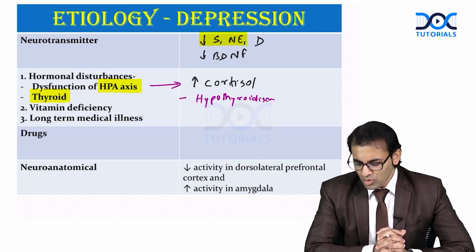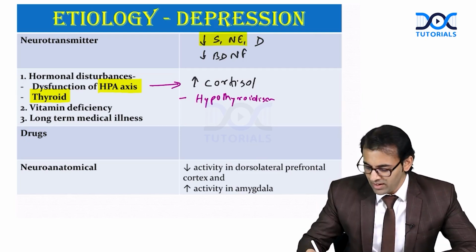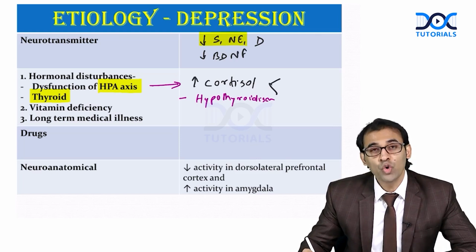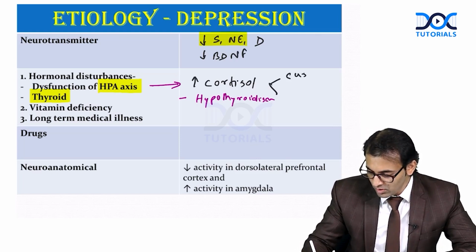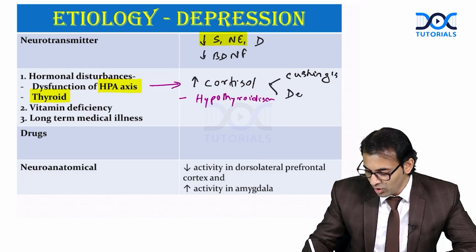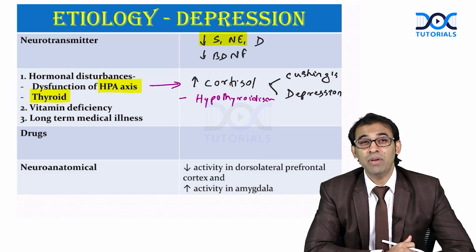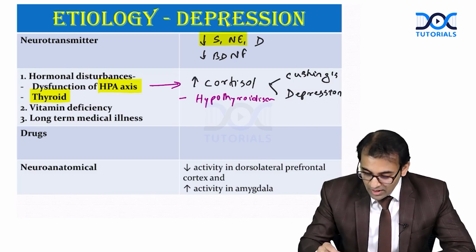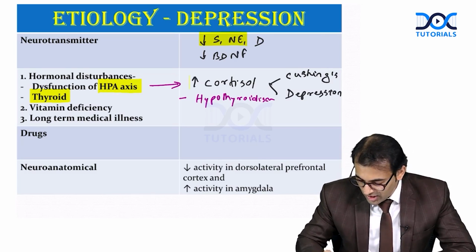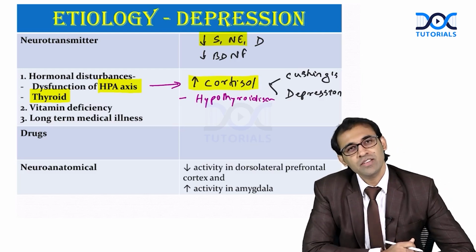So what is happening here? This can be seen even in Cushing syndrome, and depression also. Remember here, approximately 50% patients of depression will be having excess level of cortisol secretion.